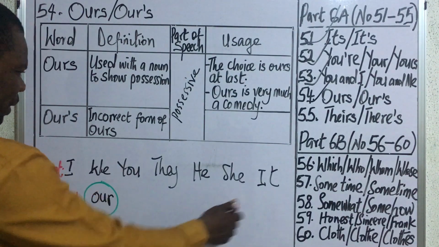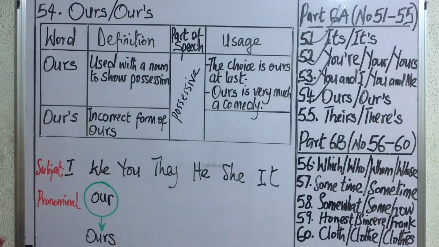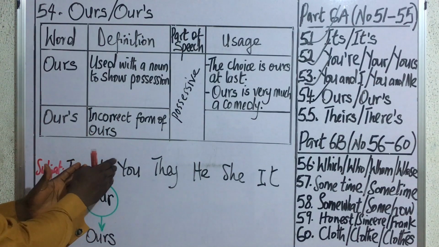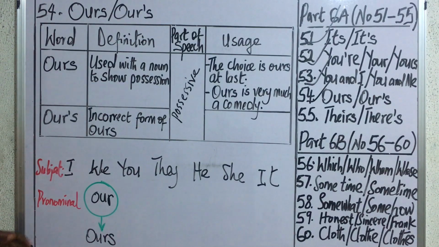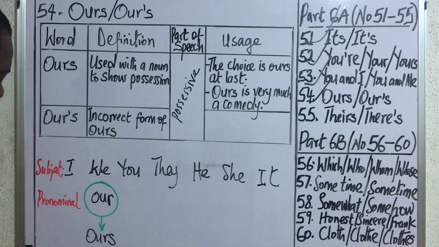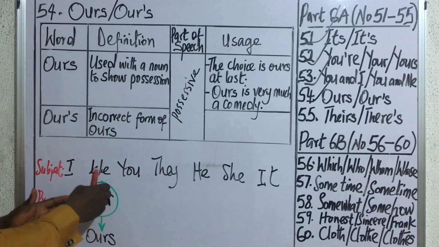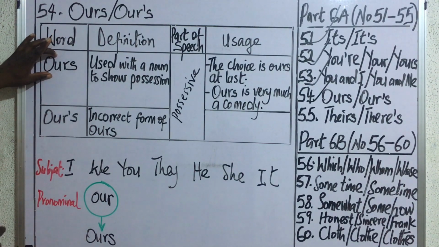Now, when you look at our personal pronouns again, I, we, you, they, he, she, and it, you discover that we is the first person plural personal pronoun, and it has a pronominal, our. And we said that a pronominal is an adjectival pronoun which normally stands before a noun to modify it or to describe it. So whenever you add an s to a pronominal, you are going to arrive at a possessive pronoun. So when you add s to our, you have ours. So that is where this word is coming from.